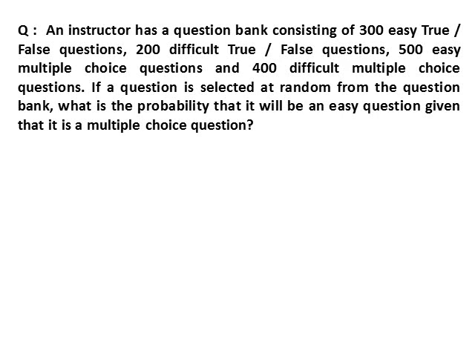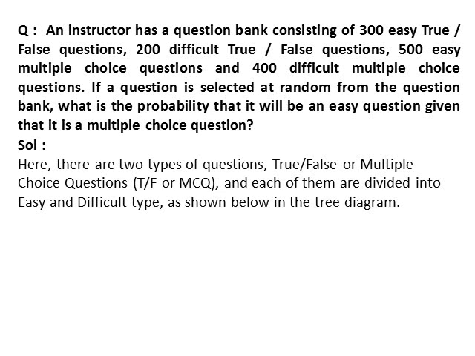Next question. An instructor has a question bank consisting of 300 easy true-false questions, 200 difficult true-false questions, 500 easy multiple-choice questions, and 400 difficult multiple-choice questions. If a question is selected at random from the question bank, what is the probability that it will be an easy question given that it is a multiple-choice question? In this question, we have two types of questions, true-false and MCQ. Also, each of them is divided into two types, easy and difficult.